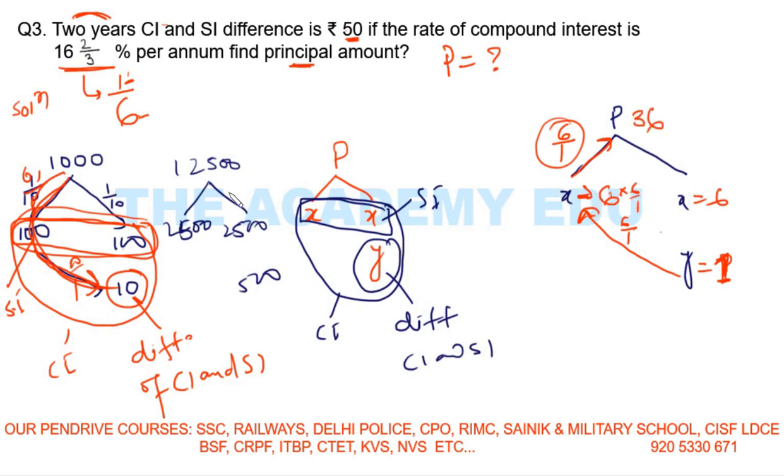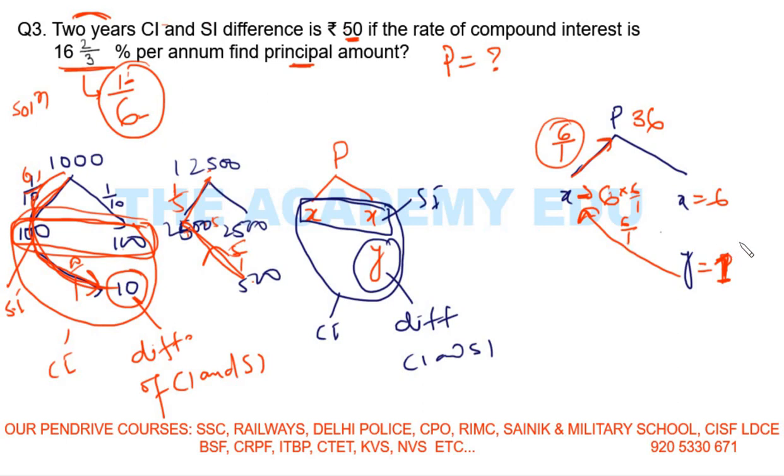If you come in this way, what I will do, this is 1 by 5. So 1 by 5, 1 by 5. If I am going this way, what I will do is multiply opposite. See here, 500 into 5, 2500. 2500 into 5, 12,500. So if you are going opposite, take the opposite ratio of the interest, right?